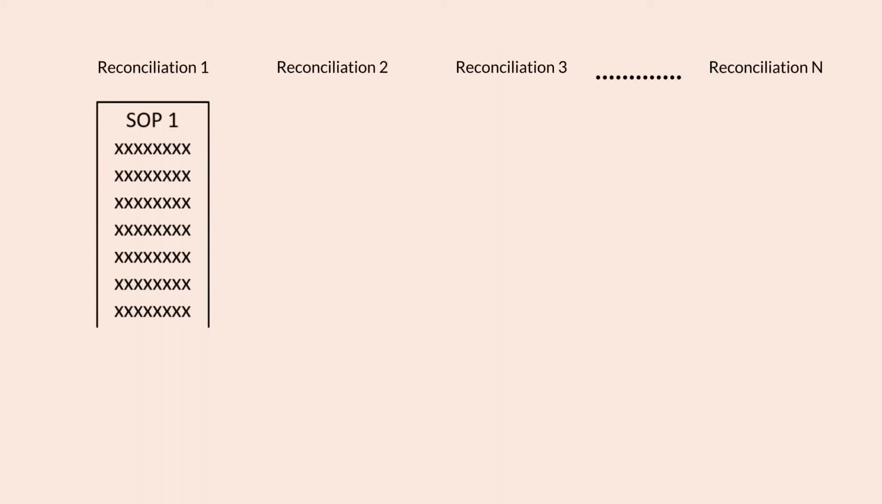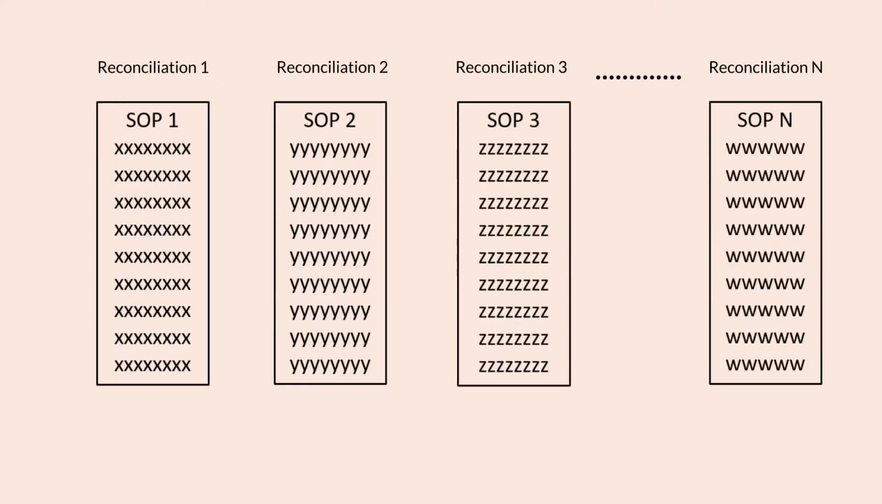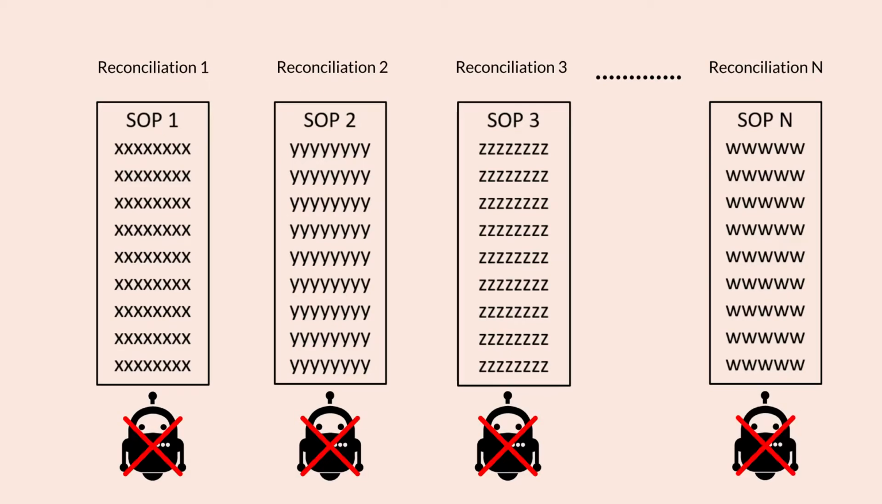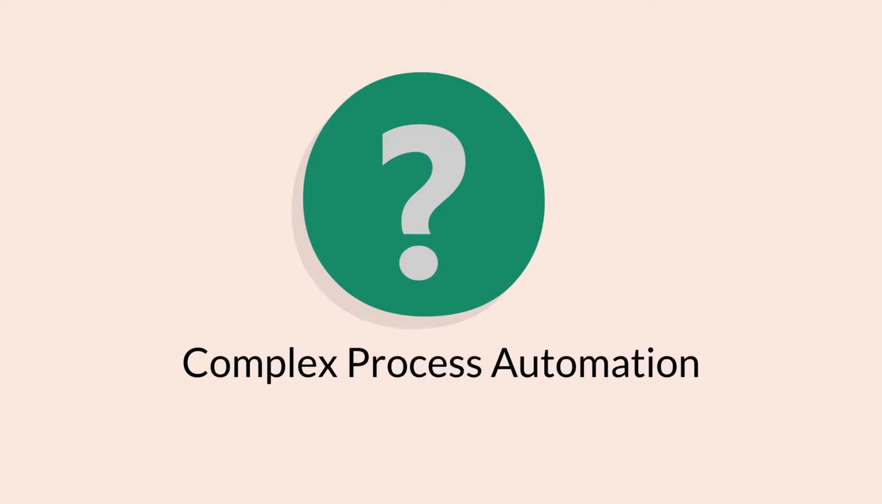Each of the reconciliations traverses an SOP rulebook, which is complex and is different for each reconciliation. Given this fragmentation, automation is infeasible. Then how do we automate such complex processes?